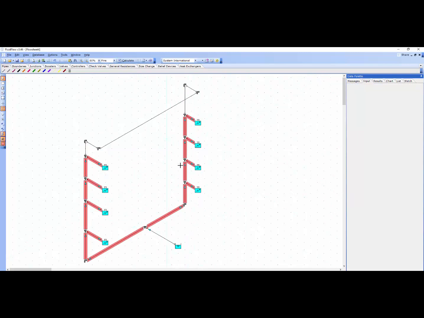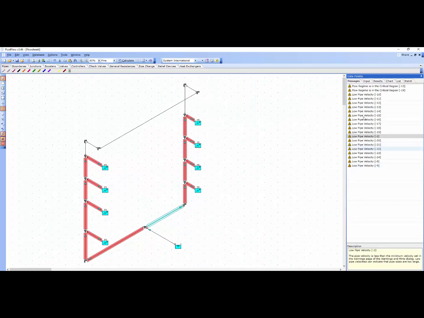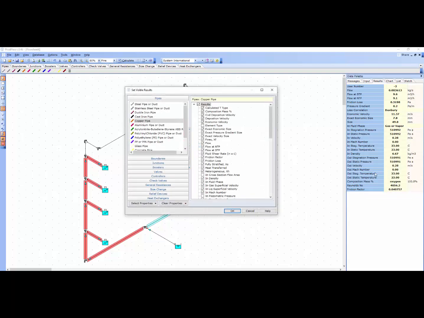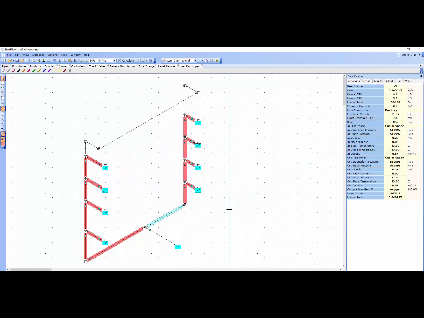Okay, so we've got flow going through most of the system here, and we've got some warning messages. So we've got pipes highlighted in red here, we've got low velocities and flow in the critical region here, which basically means we're between the laminar and turbulent region. And if you look at the results, you can see then some of the calculated values for each of the pipes. Now we're showing the fluid phase as gas or vapor like so. You can edit or customize the visible properties. So I can for instance show the out fluid density and the out fluid phase state for each pipe, so you can see it's in gas or vapor phase and so on.